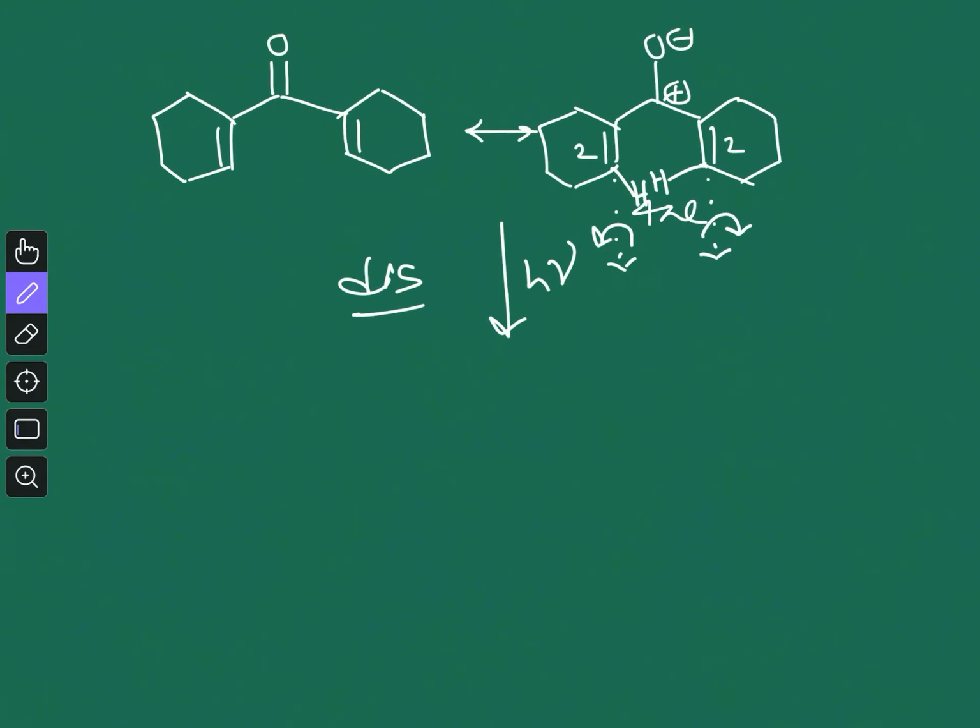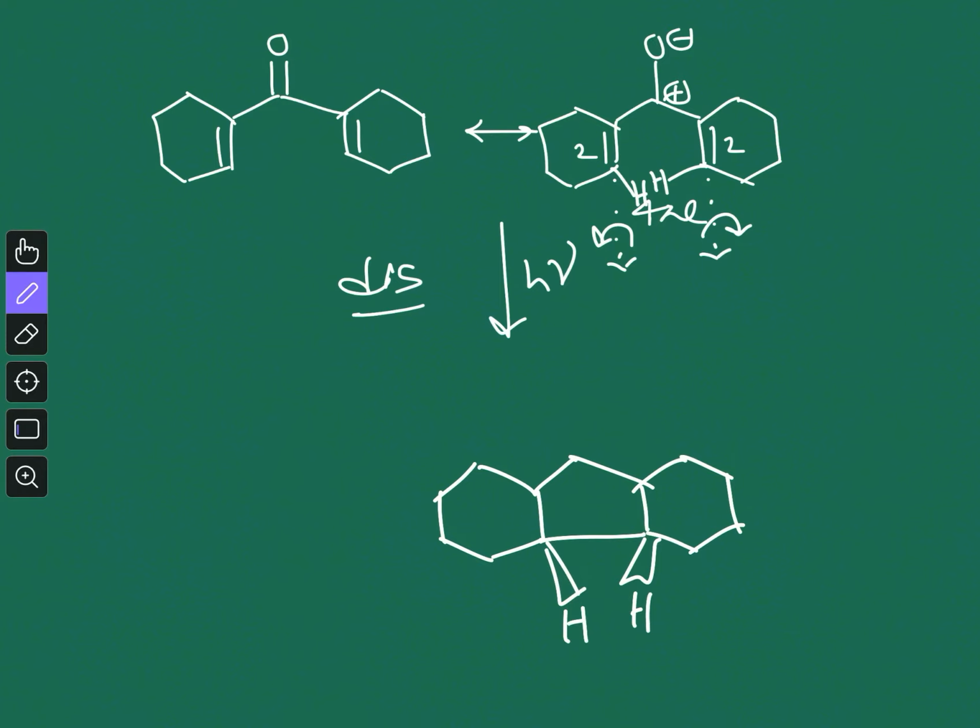So if I draw it, you can see in this case both hydrogens will be above the plane like this, and similarly here you will have a double bond, and here this carbonyl group. So this is how the reaction takes place, right? So this is the overall picture of the Nazarov cyclization.